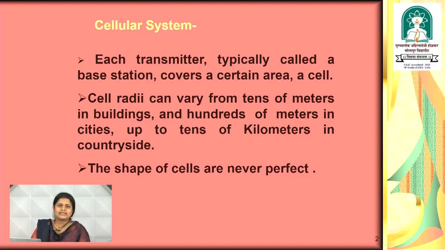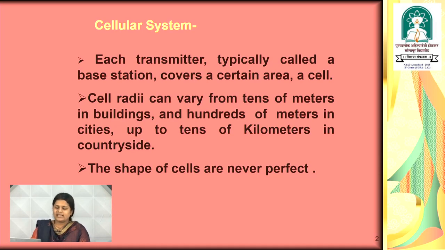They are femtocells, picocells, microcells and megacells. For femtocells, infrared transmission is the best example, while for picocells, Bluetooth is the best example. For microcells, Wi-Fi or wireless LANs are the best example, while in case of a megacell, satellite communication is the best example. It globally covers all the users. Now, the shape of cells is never perfect. It may be circular, hexagonal or triangular in shape.